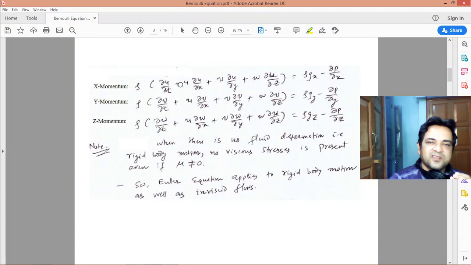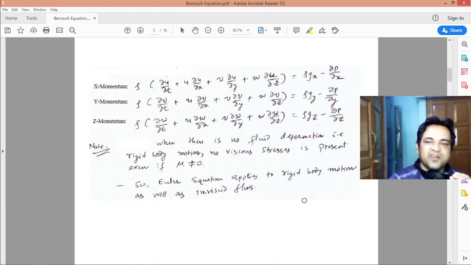So the x momentum equation is this. This is the unsteady part, these are the convective acceleration terms, this is the body force along the x-axis, and this is the pressure gradient along the x-axis. Similarly the y momentum equation, and similarly the z momentum equation.